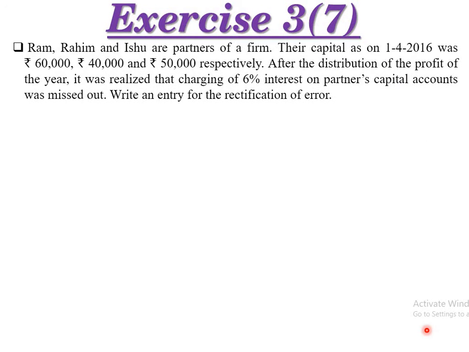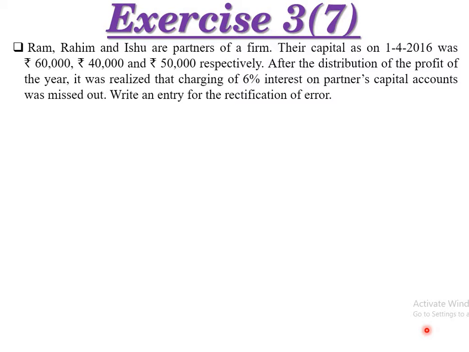Next one, number 7. Ram, Rahim and Issue are partners of a firm. Their capital as on 1st April 2016 was rupees 60,000, rupees 40,000 and rupees 50,000 respectively. So their capital is this. After the distribution of profit of the year 2016-17, it was realized that charging of 6% interest on partners' capital accounts was missed out. So already profit is there, but they forgot to charge the interest on capital.